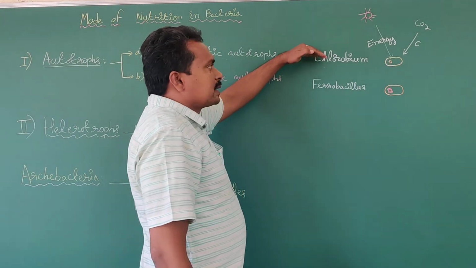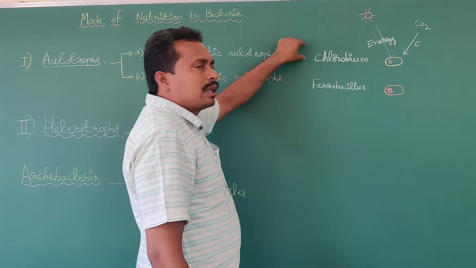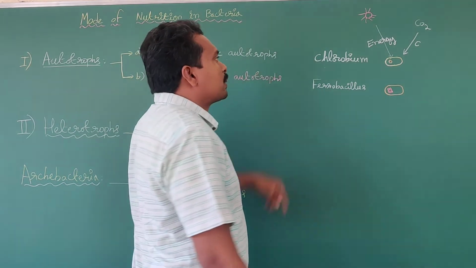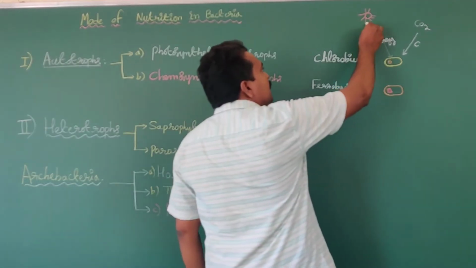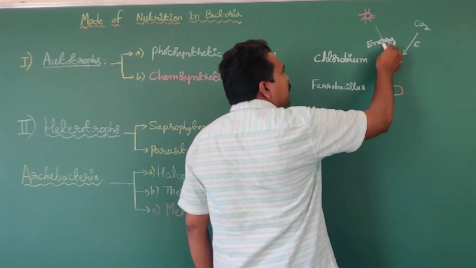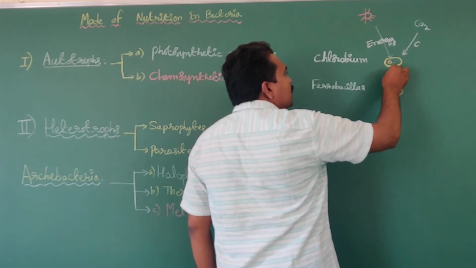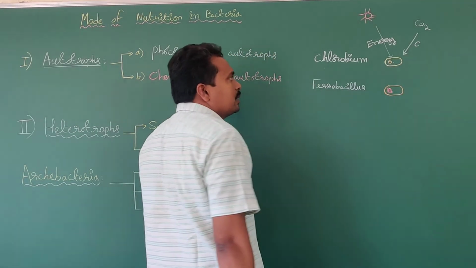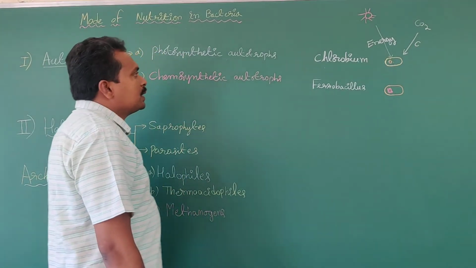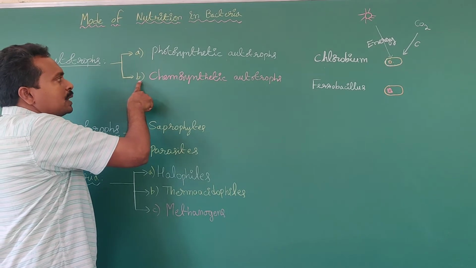So these bacteria are involved in the photosynthetic autotrophic mode of nutrition. They obtain energy from sunlight and carbon from atmospheric carbon dioxide. The obtained energy and carbon are utilized for the synthesis of food materials. Now, what is the next subtype of autotrophs?